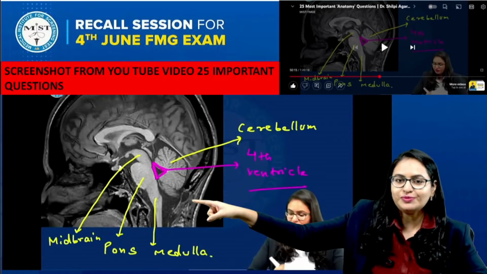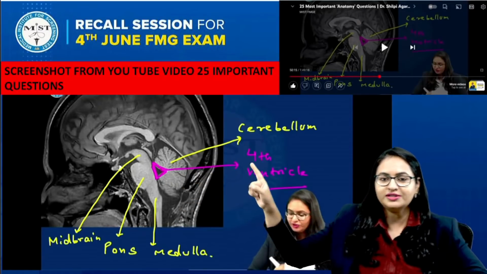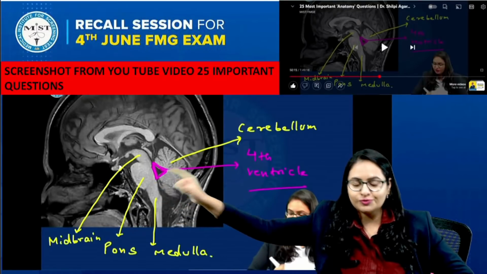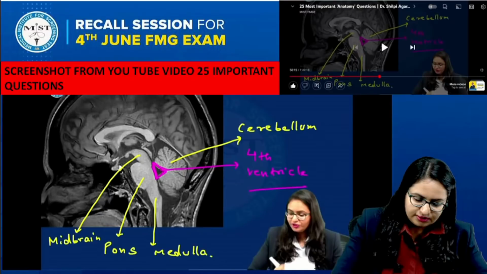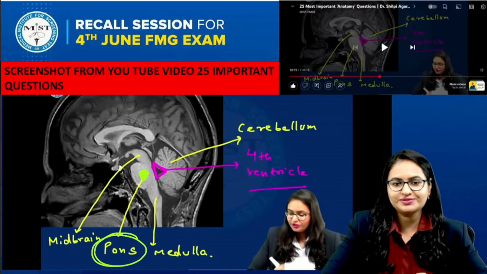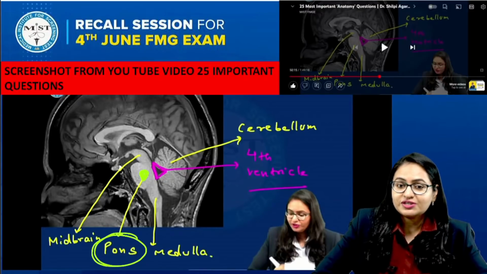Okay, we have discussed the same image over here, and we have marked all these structures. When you see the arrow in this question, it is at this point. What is mentioned over here? This is the pons. So the answer of this question is actually the pons.